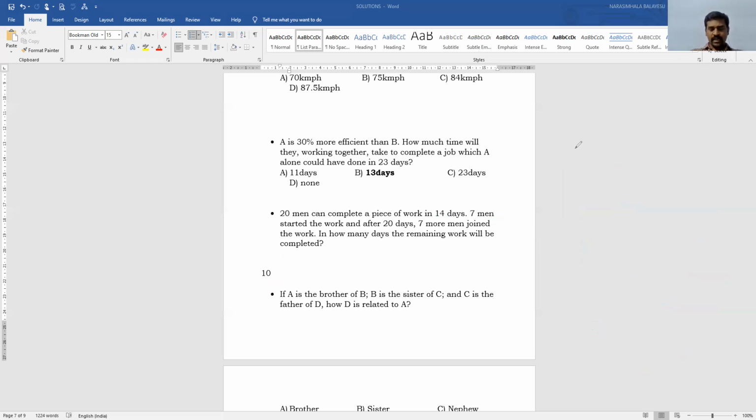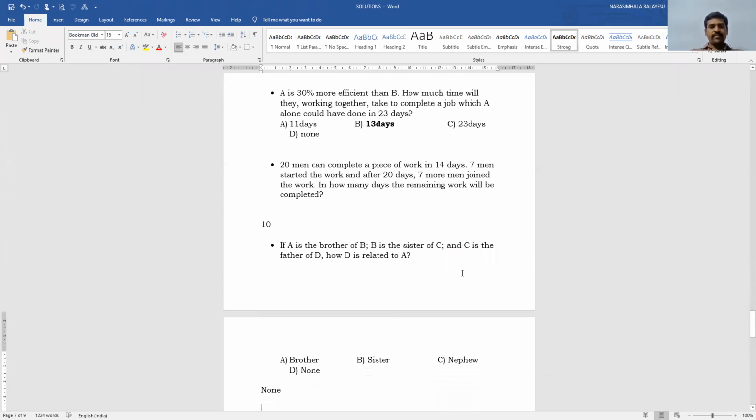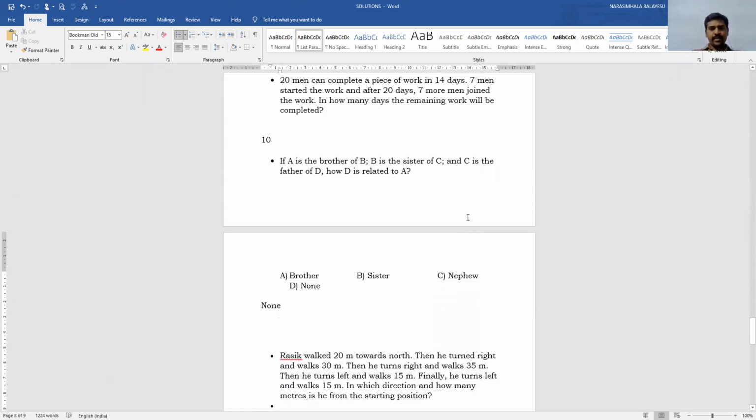Now, next question, related to blood relations. If A is the brother of B, B is the sister of C, and C is the father of D. Sir, first let us write this.